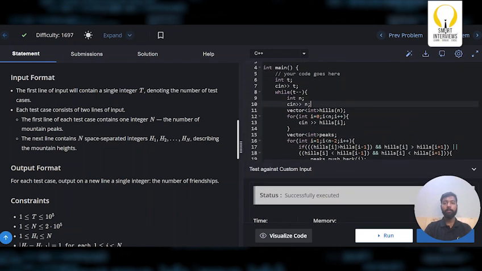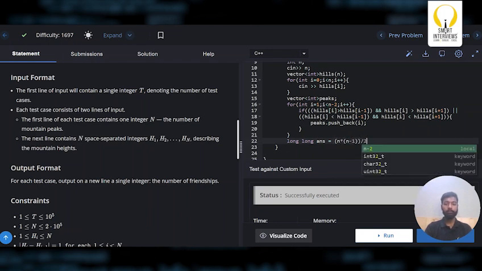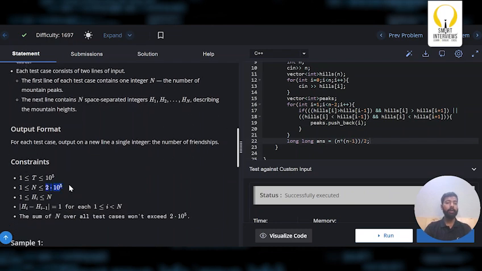Now what's the next step? Now I have my peaks. After getting the peaks, I need to find the answer. I am trying to find the total number of non-friendship groups. So I'll simply find the total number of pairs, which is n into n minus 1 by 2. Since we can have an overflow because n can range up to 2 into 10 power 5, I'll simply typecast it to long.